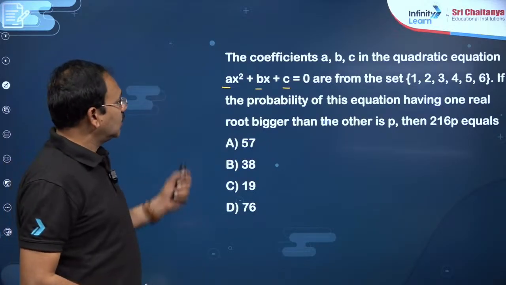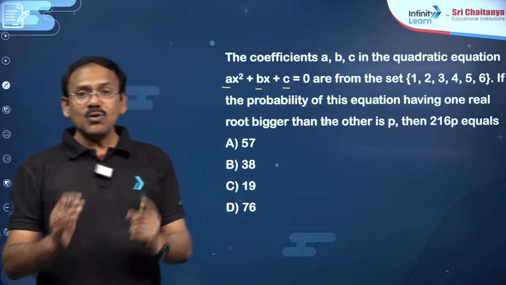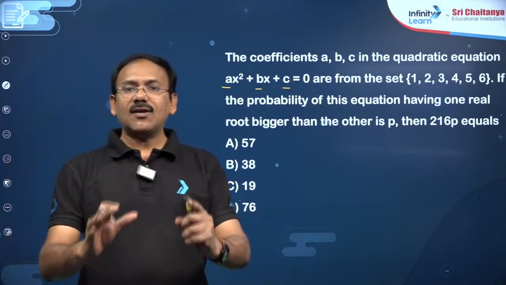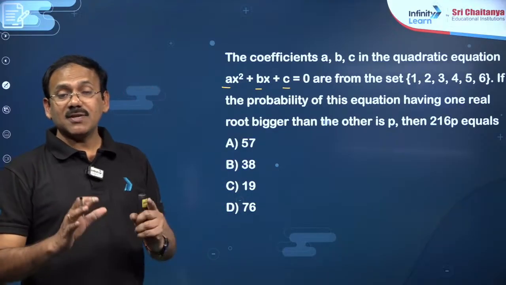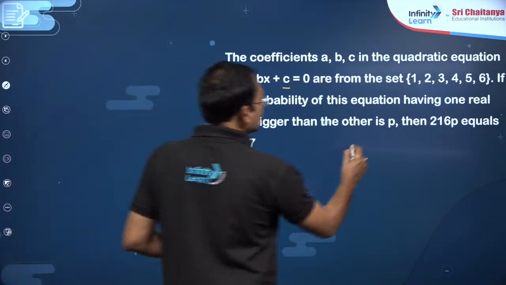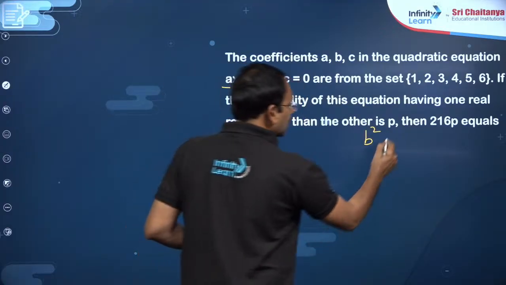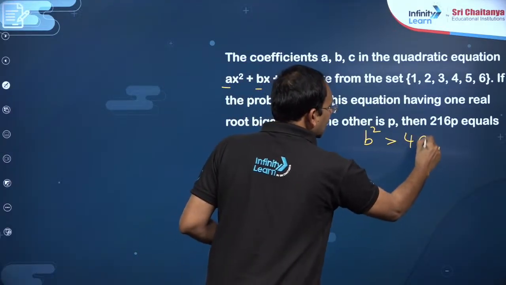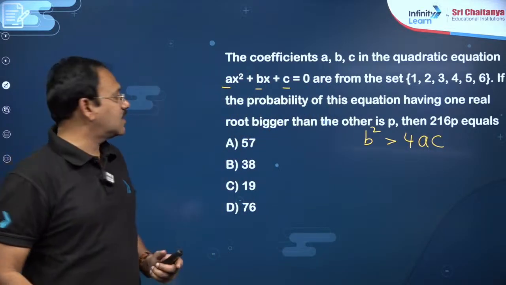I just want one real root to be bigger than the other root, in the sense roots are comparable only when they are real numbers. That means this particular equation must have two distinct real roots, my dear friends. Two distinct real roots means the discriminant b square minus 4ac is strictly positive. b square must be greater than 4ac, dear friends. You just try to count the number of cases.